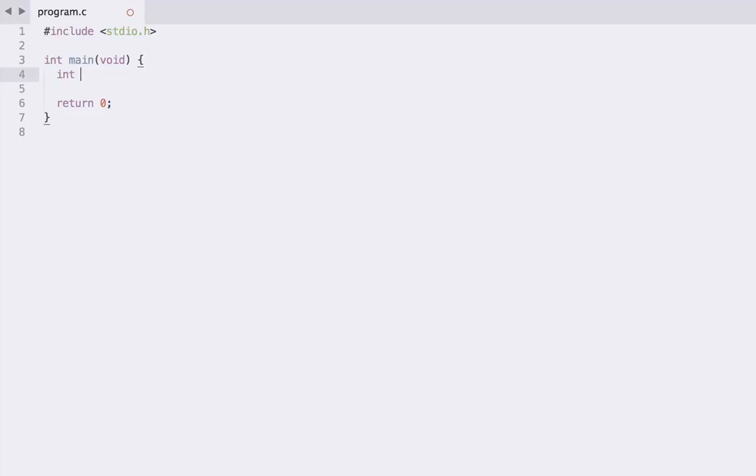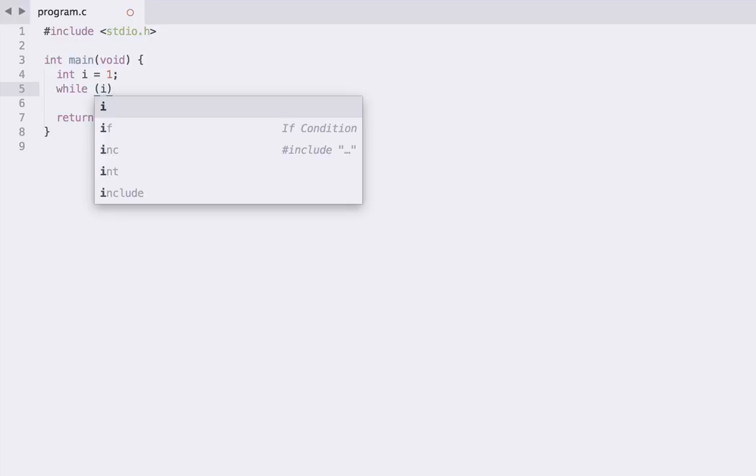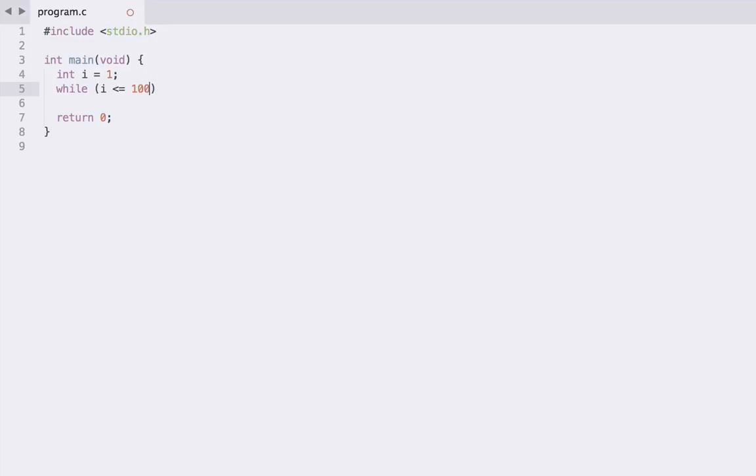So I'm going to create an int variable, and let's just call it i, and its starting value can be 1. So we declare a variable i, which is an integer, and we initialize it to 1. We're now going to create a while loop, and our while condition is going to be while i is less than or equal to 100. And then we're going to have our block, which we want to repeat.